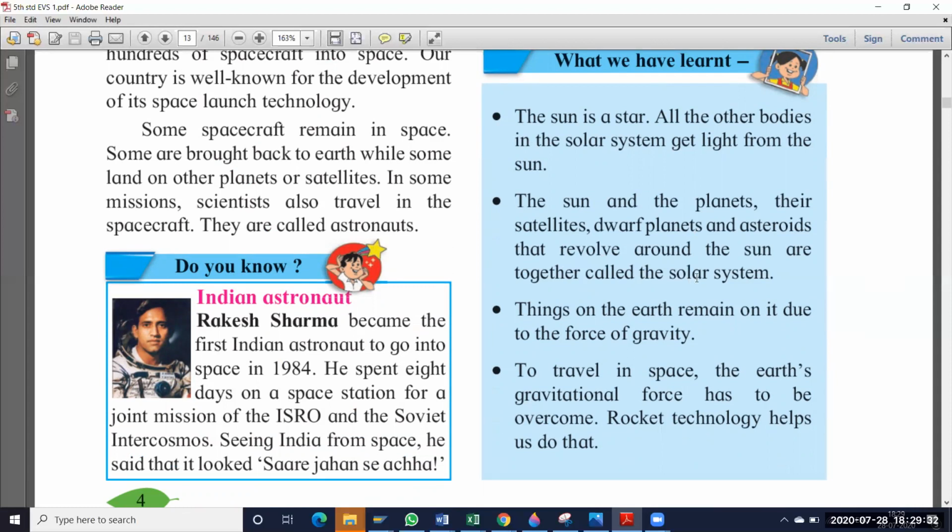So solar system means what? Not only the sun. Solar system means all together: the planets, the satellites, everything together we call a solar system.